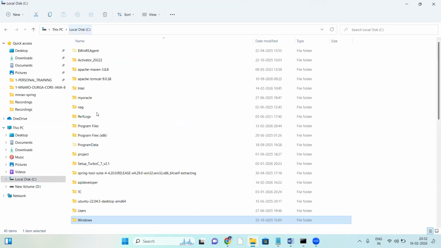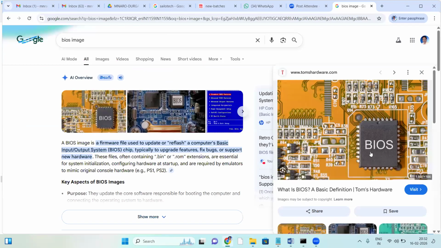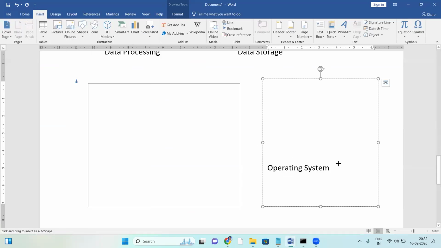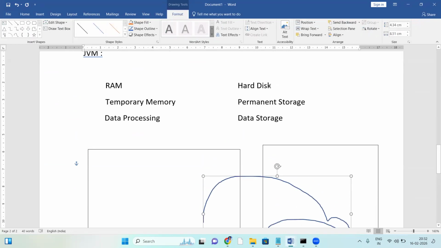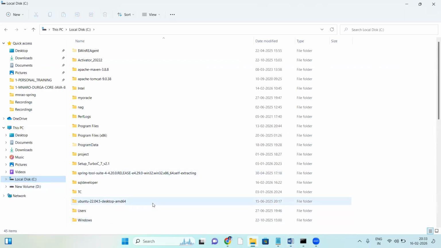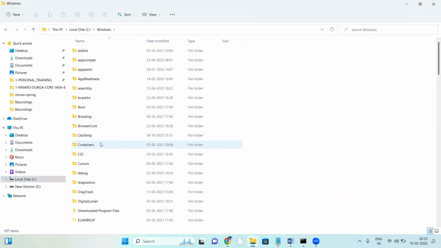So once you power on the system, first of all, power goes to BIOS, and this BIOS is responsible for booting your system. So what is the booting process? Booting is the process of loading the OS from hard disk to RAM memory. Inside the hard disk there is an OS, and once you power on the system, BIOS will load this Windows OS into RAM memory.